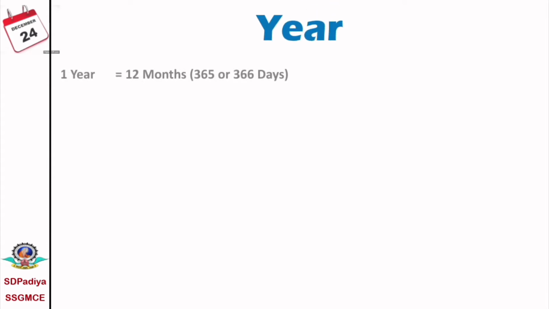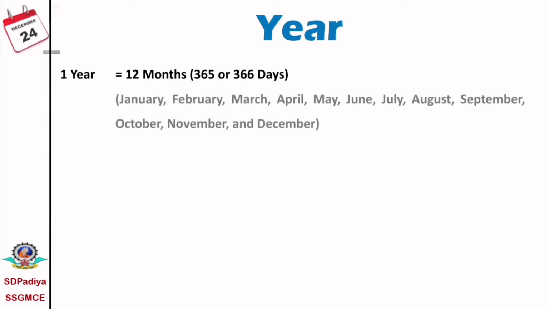Generally, the year we categorize into 12 months. The months are January, February, March, April, May, June, July, August, September, October, November and December. And this year is considered as 365 days or 366 days.